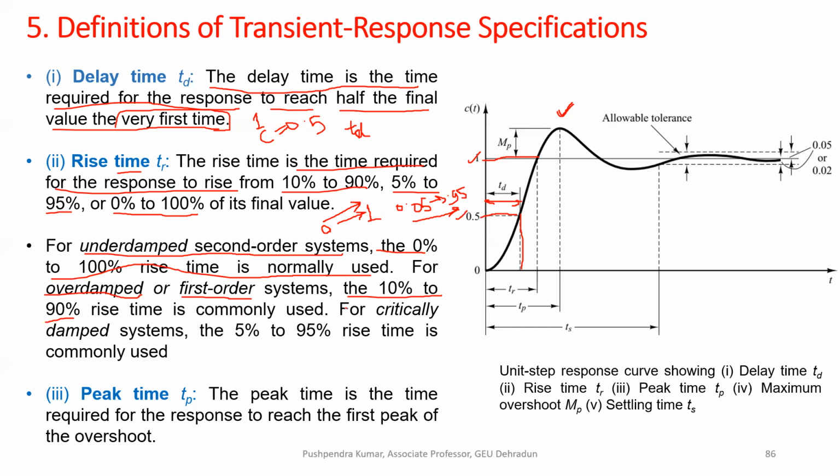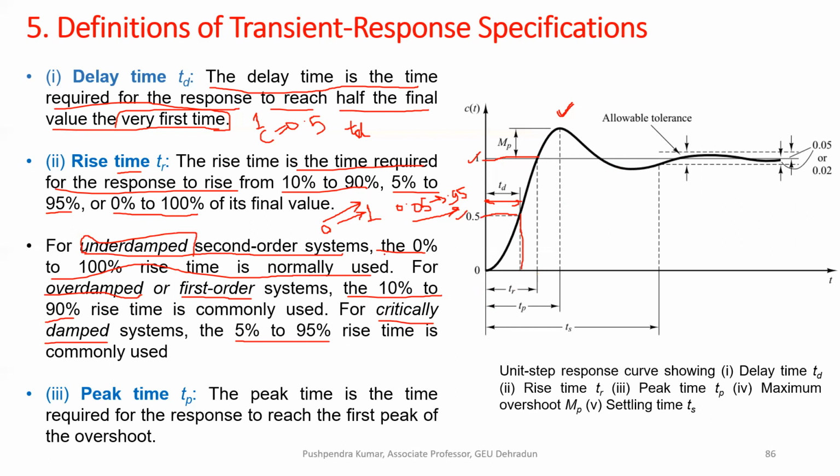And for the critically damped system, where the damping ratio is equal to 1, in those systems we will take rise time from 5% to 95%, commonly used. Okay, these are standards. So for example here, if we take 0 to 100%, consider that the system is representing an underdamped system, and you can see it is underdamped because we have some oscillations here.